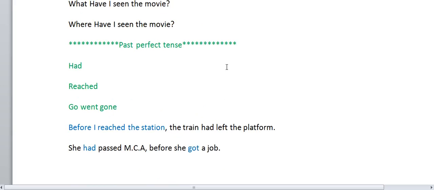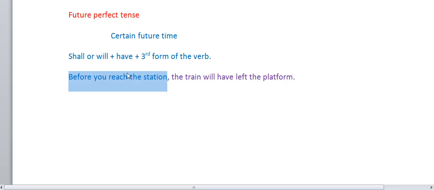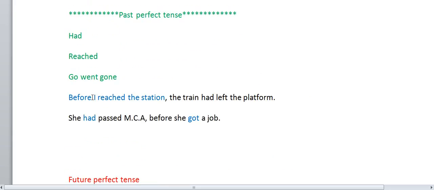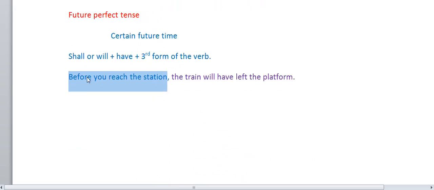See here, past perfect tense: before I reached the station. See here, before you reach the station. Here there is a subordinate clause in simple past tense. In future tense, the subordinate clause is in simple present tense. Before you reach the station, the train will have left the platform.